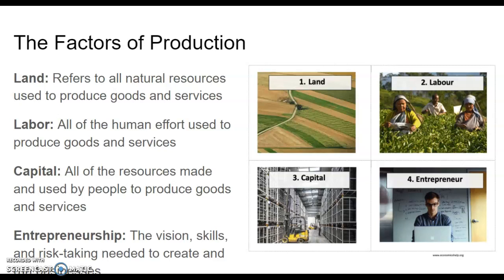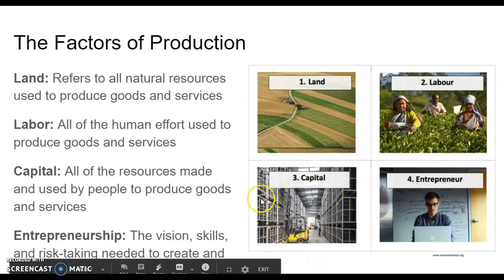The third one is capital. All of the resources made and used by people to produce goods and services. So you can see here, this appears to be some type of warehouse, and you can also see that they have a machine here that's able to get things down or put things up. This machine is considered capital because it is created by man, but this machine is being used to create some type of product or service. These containers that are holding what looks like tires here, these containers also represent capital. They are made by humans, but they are being used to create a good or provide a service.